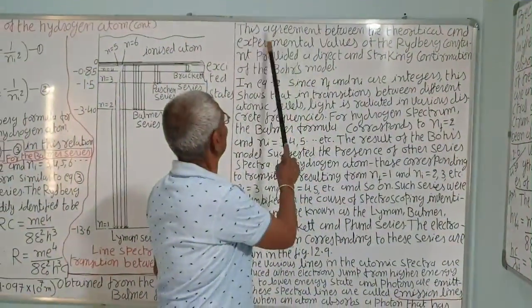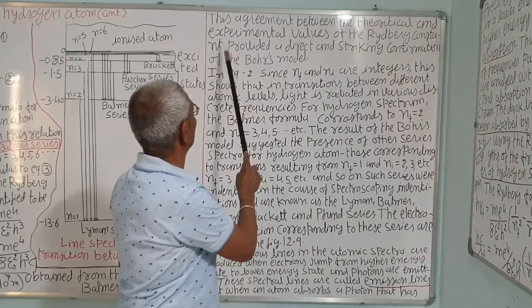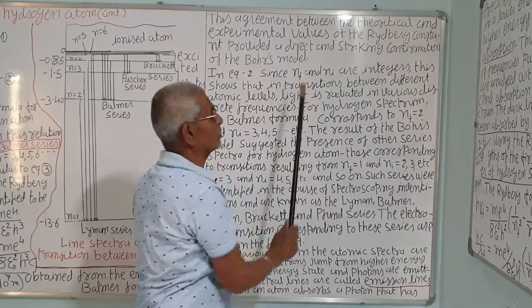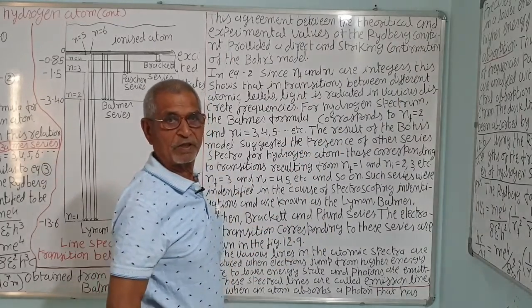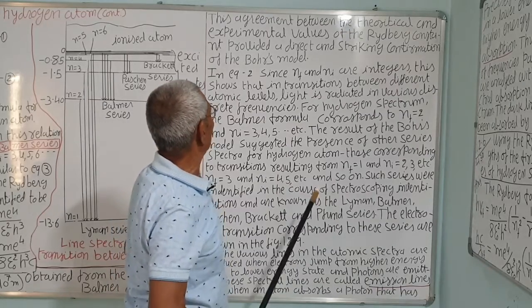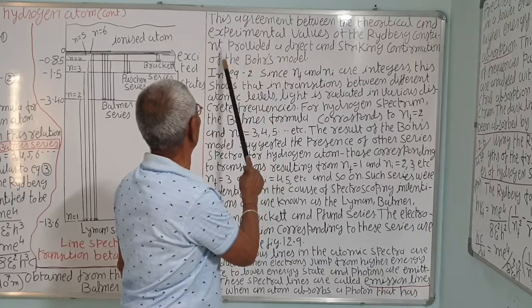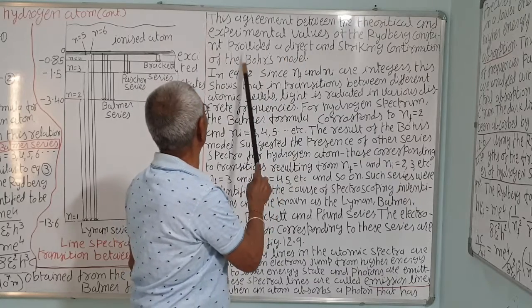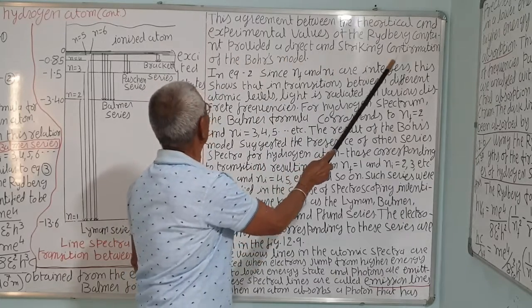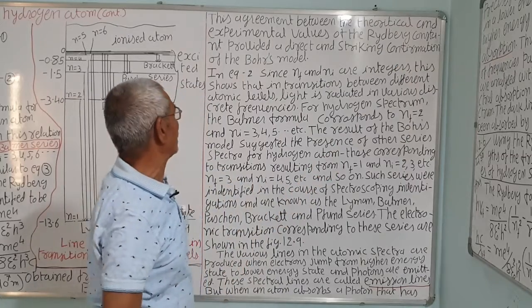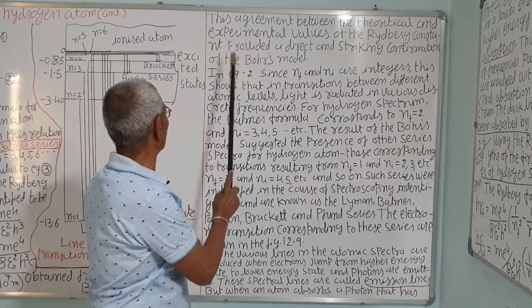Thus, this agreement between the theoretical and the experimental values of the Rydberg constant, obtained by using Bohr's formula and by using the empirical formula given by the Swedish teacher John Jacob Balmer, provided a direct and static confirmation of the Bohr model, that the Bohr model is 100% correct.